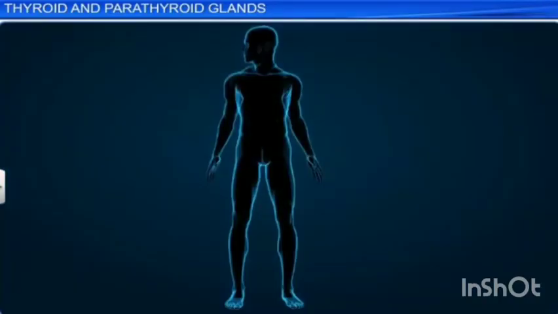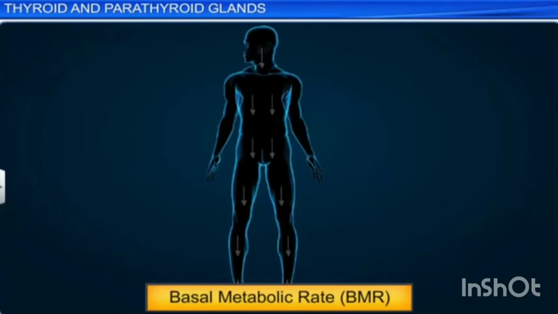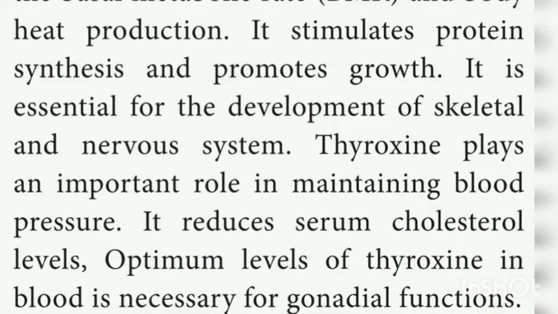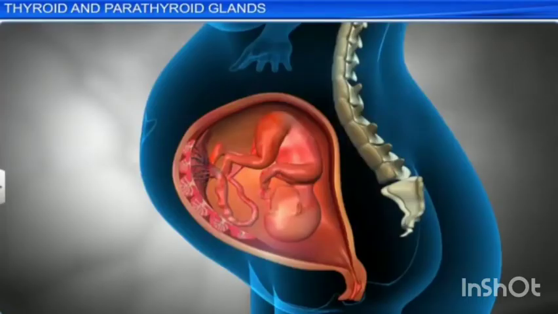If you see the functions of thyroxine T4, thyroxine regulates the basal metabolic rate. What is BMR? Basal metabolic rate means the amount of heat produced in our body in a unit period of time. That is called basal metabolic rate and the body heat production. It stimulates protein synthesis and promotes growth. It is essential for the development of skeletal and nervous system. Thyroxine plays an important role in maintaining blood pressure. It reduces the serum cholesterol levels. Optimum level of thyroxine in blood is necessary for gonadal function.